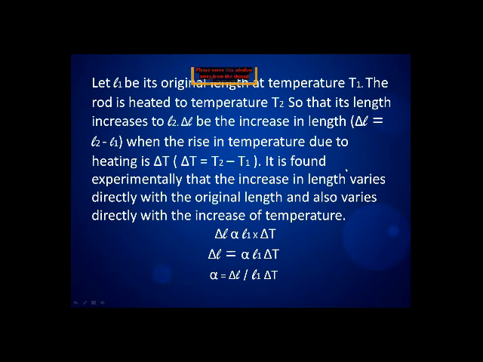It is found experimentally that the increase in length varies directly with the original length and also varies directly with the increase of temperature.